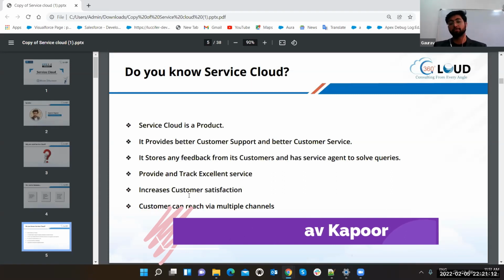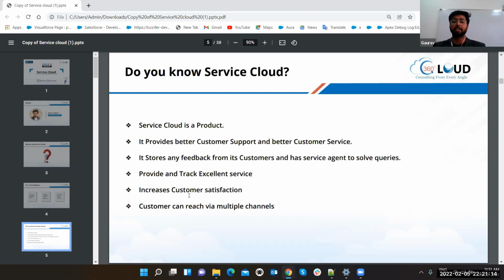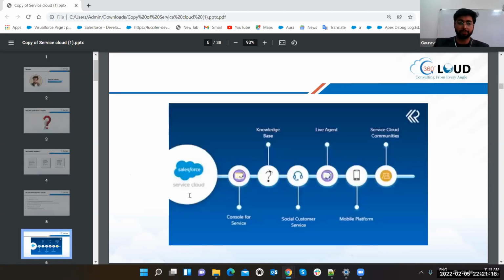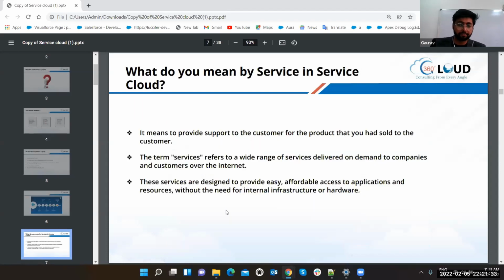Okay, so there are multiple channels, but what Service Cloud does, just like leads were creating a bottleneck situation for the Sales Cloud, there is an object which is creating a bottleneck for all the services in the Service Cloud, that we are going to discuss very soon. So this is the main feature of Service Cloud: service console, knowledge base, service control, customer service, live agent, mobile platform, Service Cloud communication. So that's what we are going to discuss.